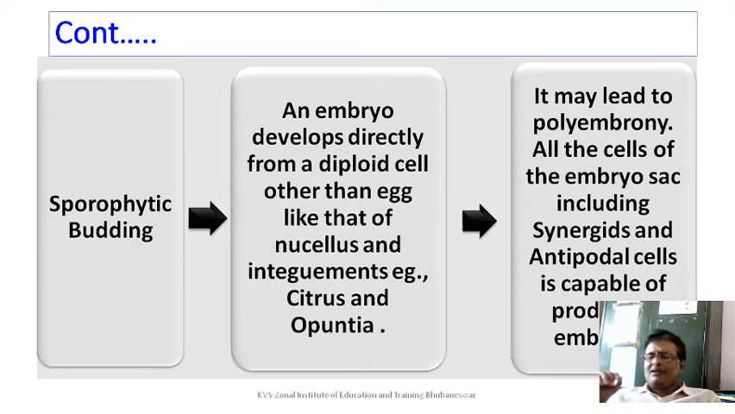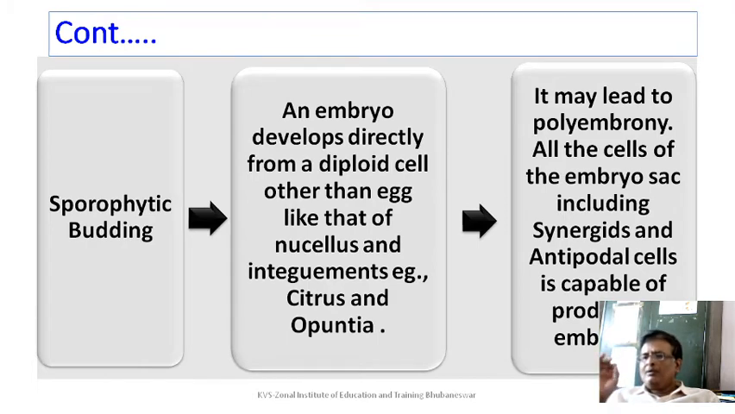Another very interesting phenomenon that happens is sporophytic budding. You have to keep in mind the structure of the ovule. The ovule, you remember, has integuments, it has nucellus, and inside it the embryo sac is present. There are 7 cells, if you can recall. And outside, the cells which are present are also diploid; remember, the entire thing is otherwise diploid. Nucellus, integuments, they are all diploid. So in case a nucellar cell or an integument cell bursts inside the embryo sac and grows into the embryo, then the phenomenon is called sporophytic budding.